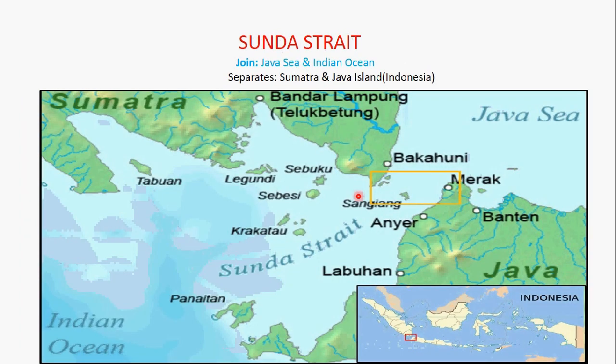Another important strait is Sunda Strait. It joins Java Sea and Indian Ocean. Here we see is a small strait, and the north is Java Sea and south is Indian Ocean. So Indian Ocean and Java Sea are connected or joined by Sunda Strait. On the land side, it separates Sumatra and Java Island.